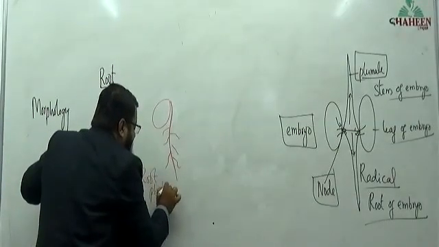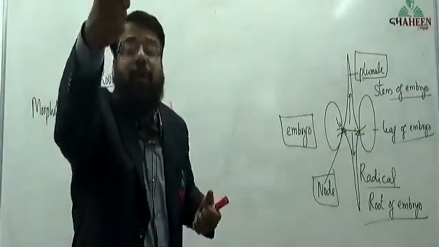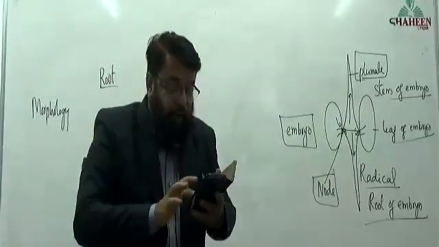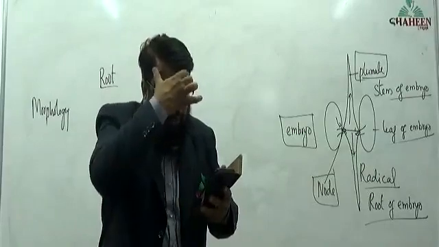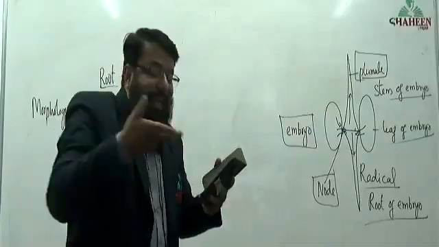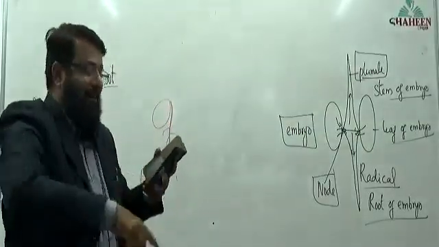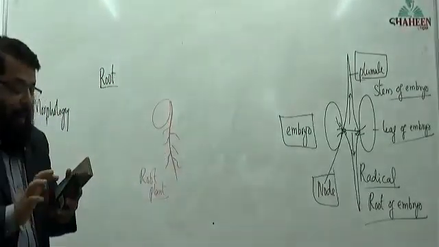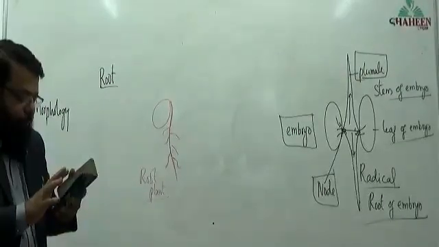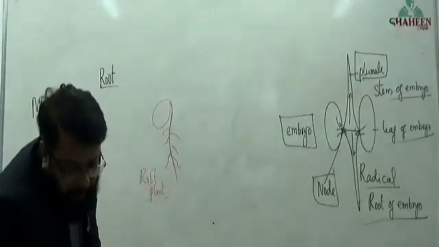So which part of the embryo extended to form the root in dicots? That is the radical. The radical extended itself to become the root of a plant.